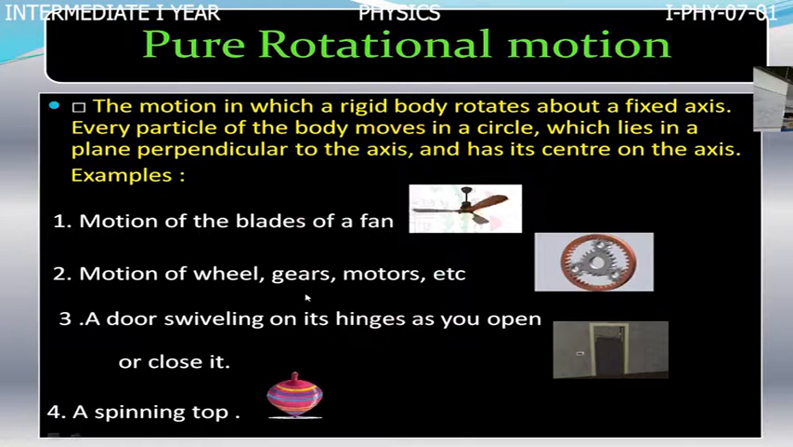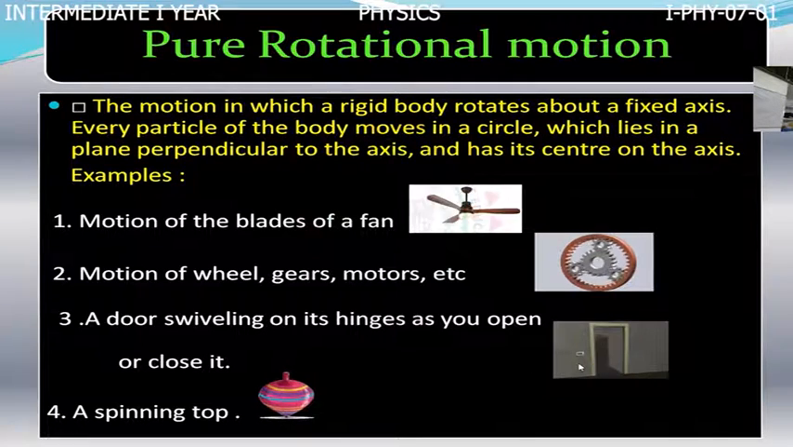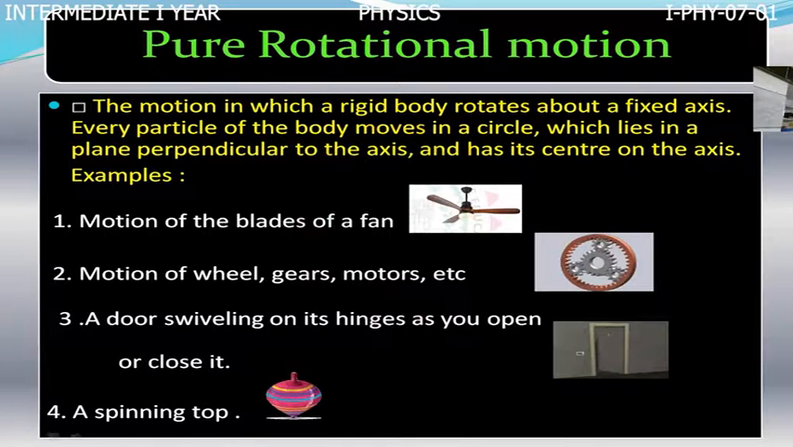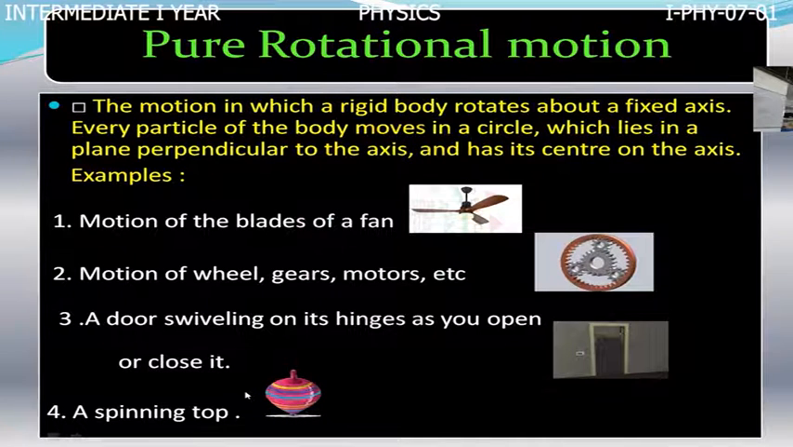And the motion of wheels, gears, and motors. If you take the engine parts, this is pure rotatory motion. A door swiveling on its hinges when you open and close it, and the motion of a spinning top. These are all the best examples of pure rotatory motion.